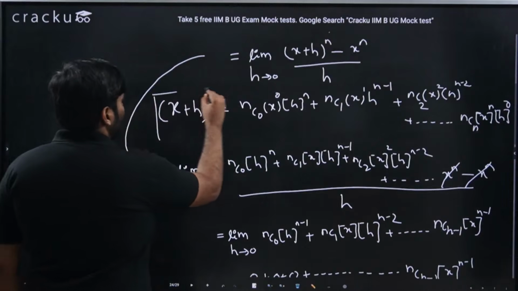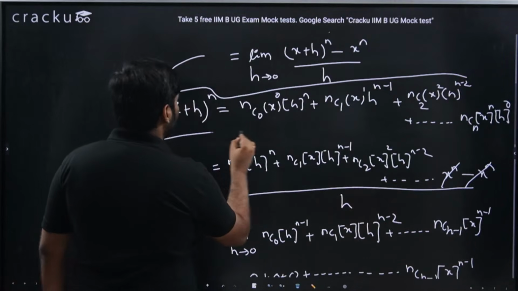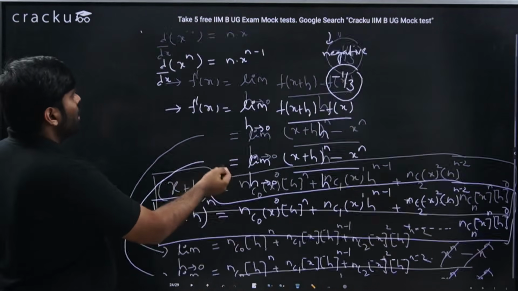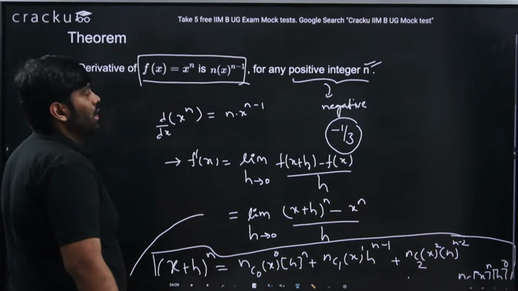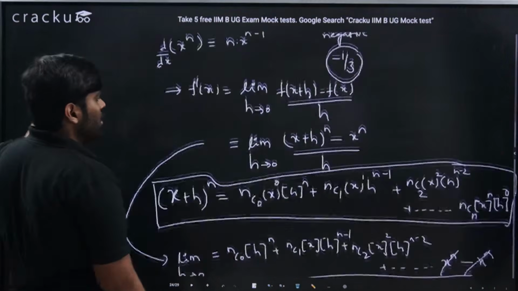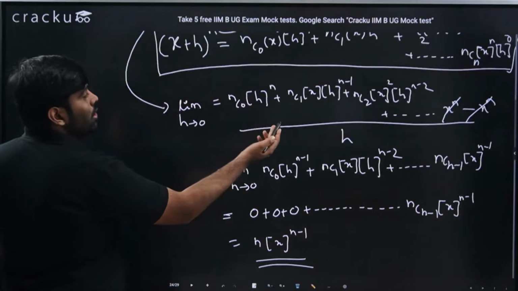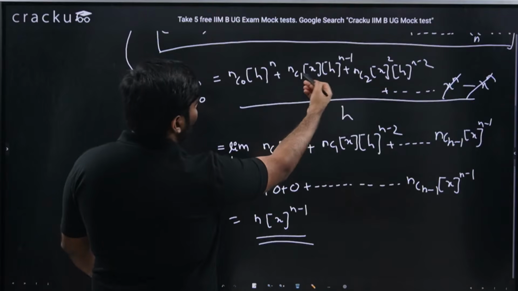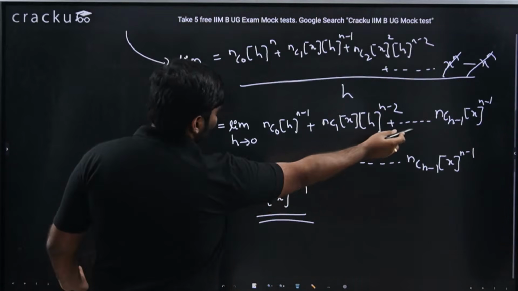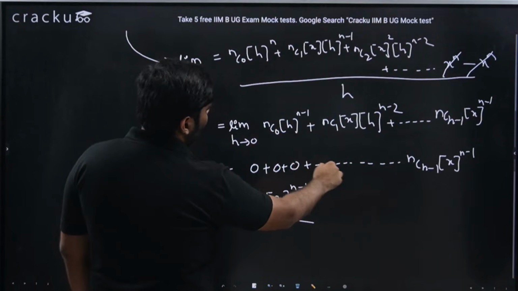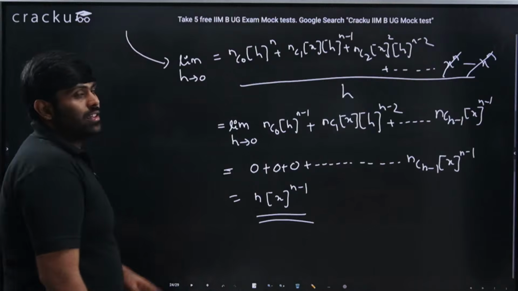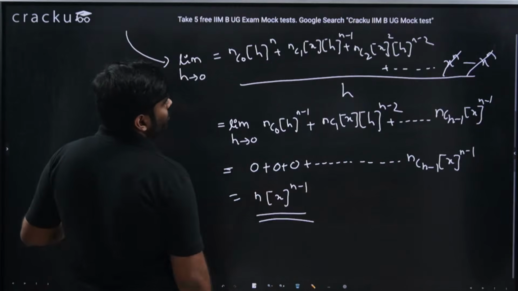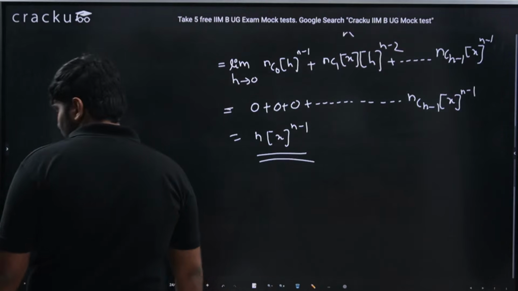This is what I'll be getting by using binomial expansion of (x plus h) whole power n. By applying this binomial expansion onto the derivative definition in terms of limit, you could prove this theorem which says f of x equal to x power n, derivative is n into x power n minus 1. I just applied it throughout and cancelled it off. Then divided by h, h is taken common in the numerator to cancel the denominator. Then you will be getting this expression. Substituting h equal to 0, you get all the terms as 0 except one term, because all the rest of the terms have h in them. h is tending to 0, so the only term which has no h is n into x power n minus 1.